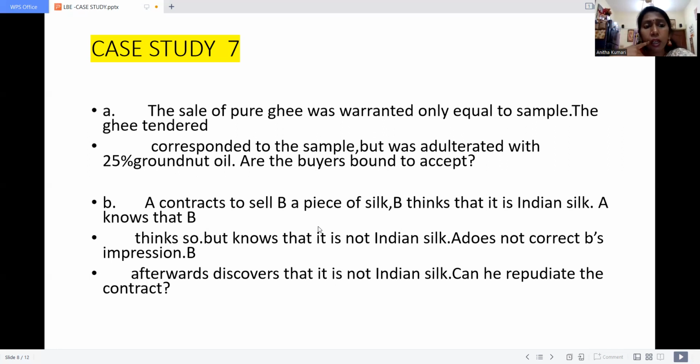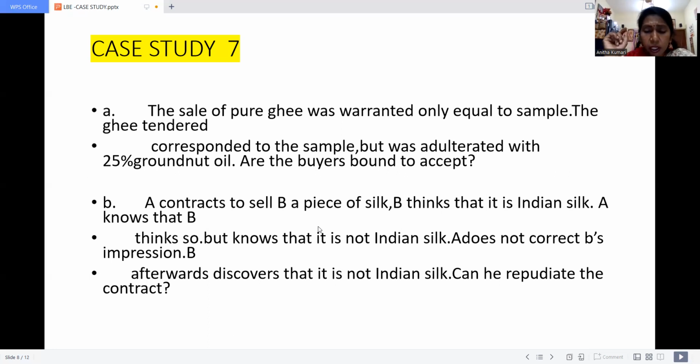The case study number 7, point B. A contracts to sell B a piece of silk. B thinks that it is an Indian silk. A knows that B thinks so, but knows that it is not an Indian silk. A does not correct B's impression. B afterwards discovers that it is not an Indian silk. Can he repudiate the contract?